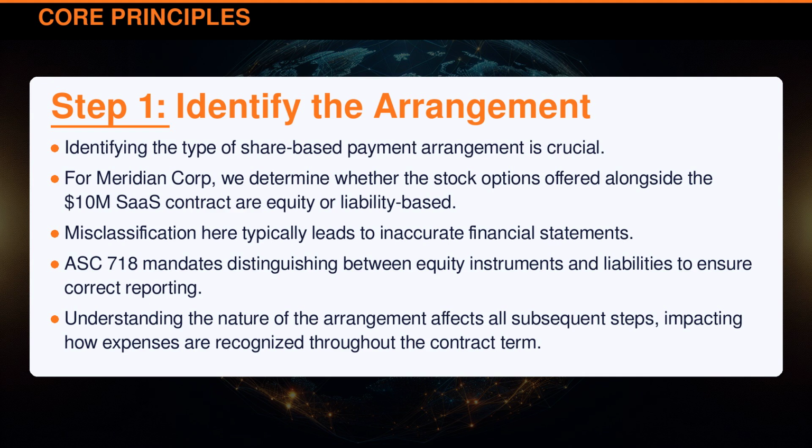Identifying the type of share-based payment arrangement is crucial. For Meridian Corporation, we determine whether the stock options offered alongside the $10 million SaaS contract are equity or liability-based. Misclassification here typically leads to inaccurate financial statements. ASC 718 mandates distinguishing between equity instruments and liabilities to ensure correct reporting. Understanding the nature of the arrangement affects all subsequent steps, impacting how expenses are recognized throughout the contract term.